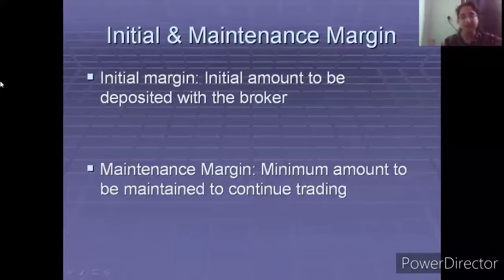So they will say that the minimum your bank balance should be 1000 rupees. This is called a minimum balance from the perspective of a bank. The same thing, when you're talking about it from the perspective of a trading account, is known as a maintenance margin, the minimum amount that should remain in your trading account to continue your trades. Whenever that minimum amount goes below a certain level, the amount will be transferred from your savings bank, which is linked to your trading account. So this is the way in which things will operate.